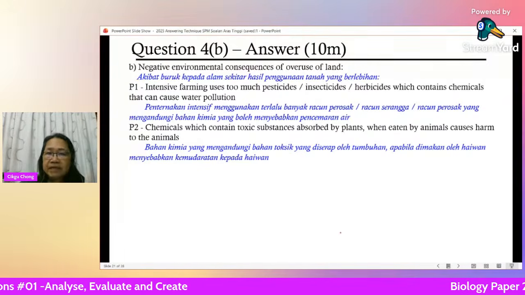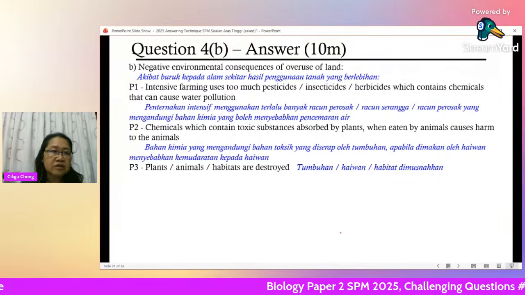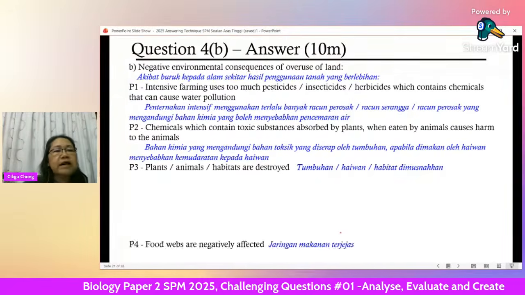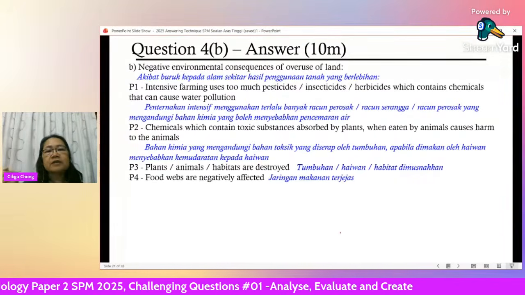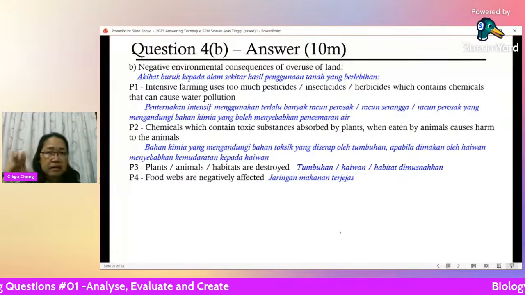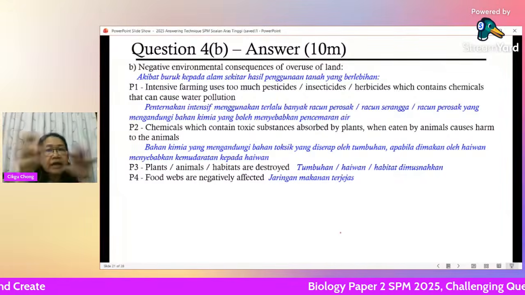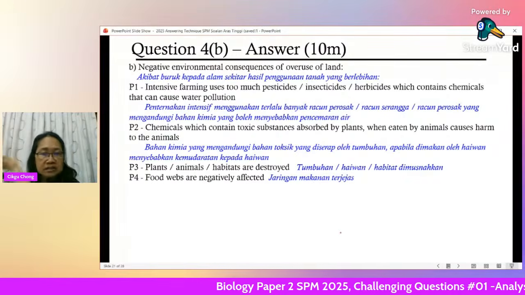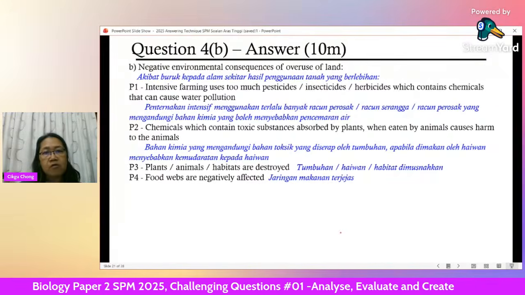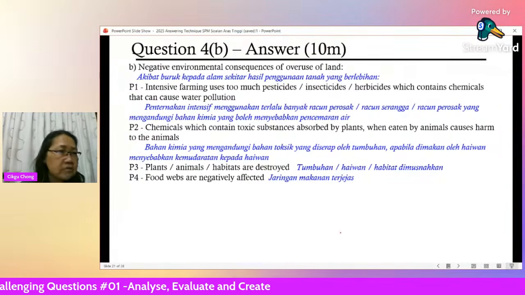Talk about the bad things. Plants and animals or habitats are destroyed. So either the plant dies, the animal dies, or the habitat dies, and that affects the food web. When animal A dies, the animal B that eats A doesn't have food anymore because A is no more, so B also dies, and that also affects C. Then C is no more, and it affects D. Your whole food web is affected when one animal is no longer there.